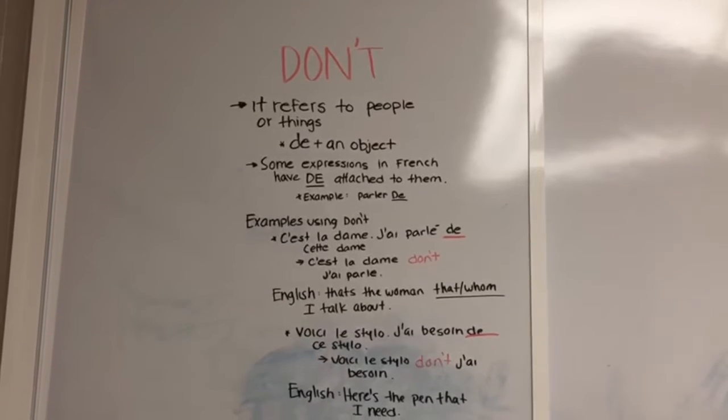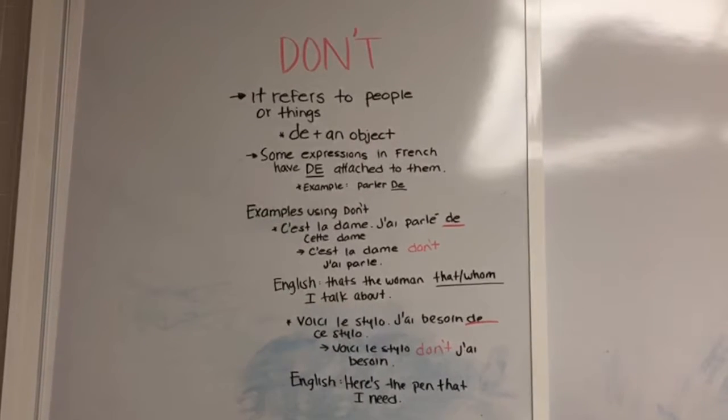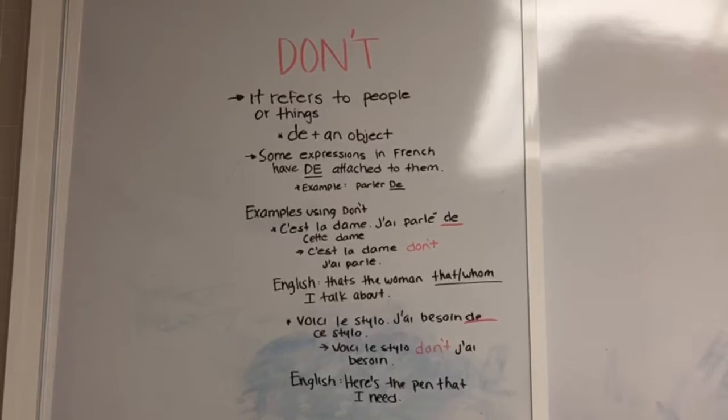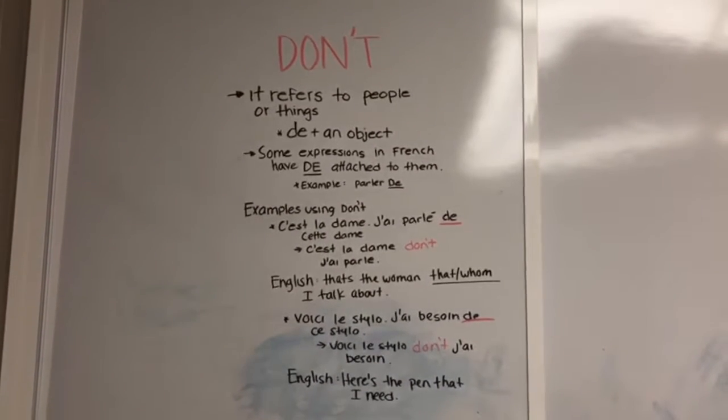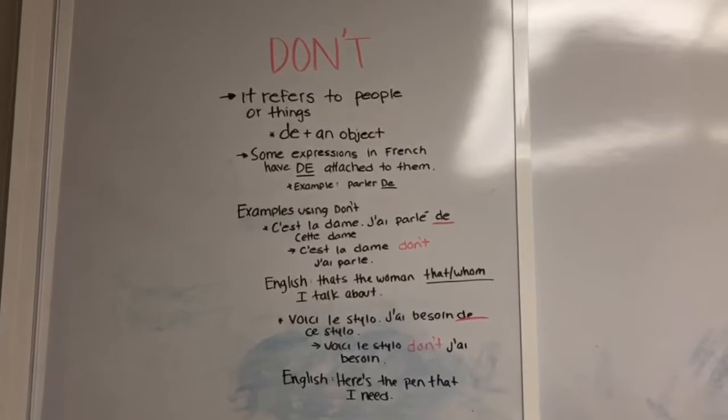We're going to see now dont. It refers to people or things. It's de plus an object. Some expressions in French already have de attached to them. An example is parler de. Other examples using dont are the following.